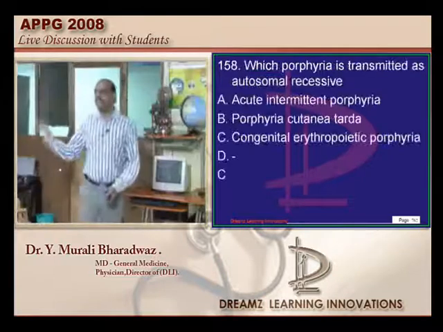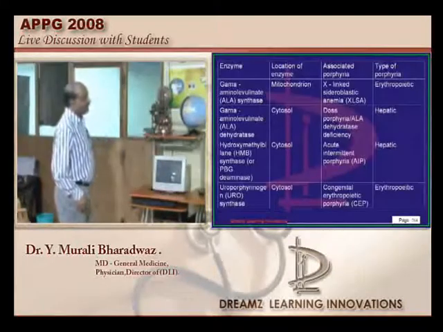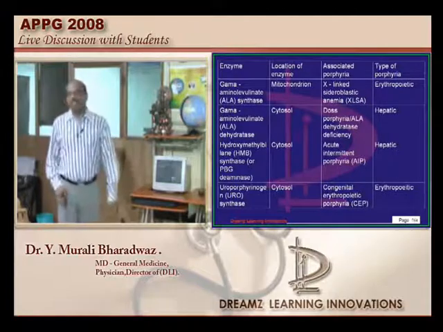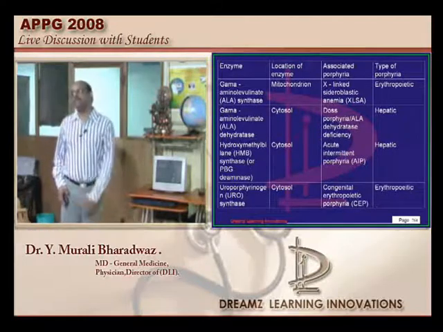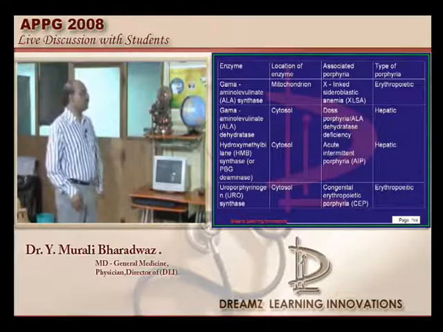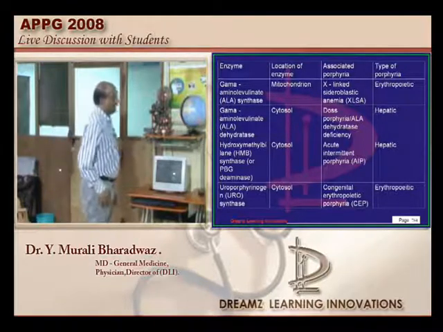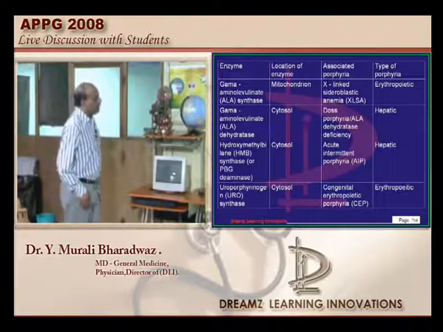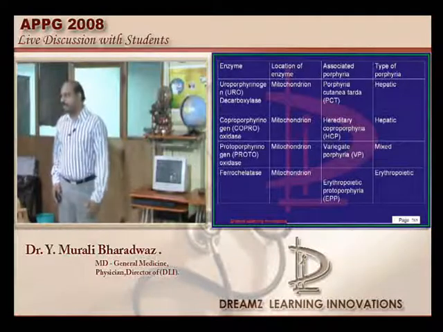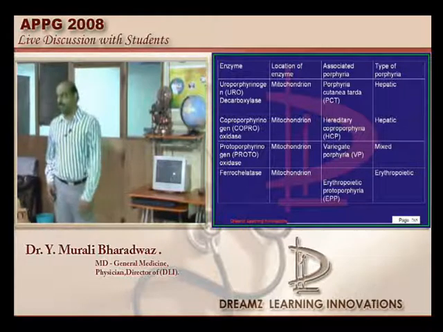Now, which porphyria is transmitted autosomal recessive and dominant? You must be very sure, doctor, different porphyrias, which enzymes are involved, is a favorite topic of the examiner. Now you have five porphyrias which are called autosomal dominantly inherited. Acute intermittent porphyria, most of the cases of erythropoietic porphyria, and hereditary coproporphyria and variegate porphyria. Now if you take porphyria cutanea tarda, there is a small exception about it. Though it is autosomally dominantly transmitted, it also has a sporadic occurrence.